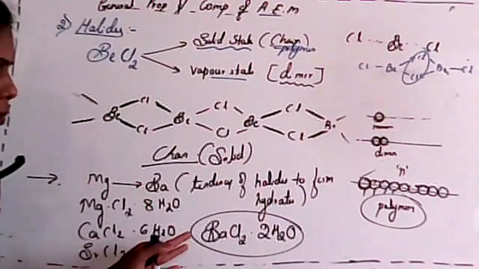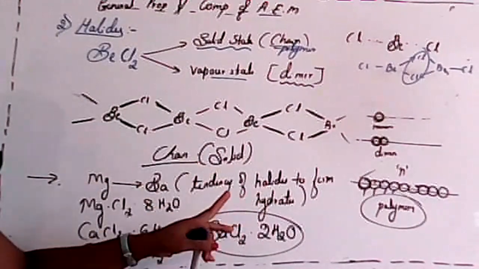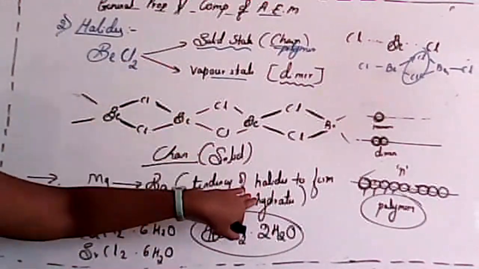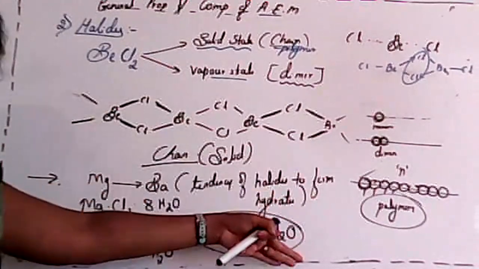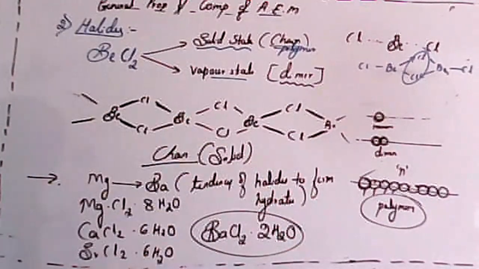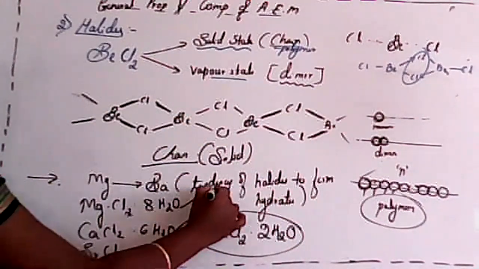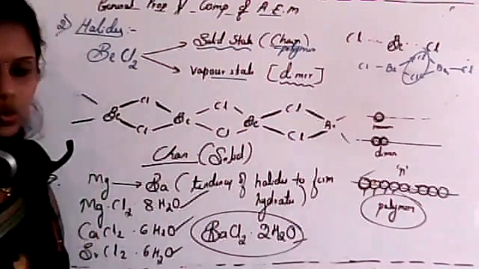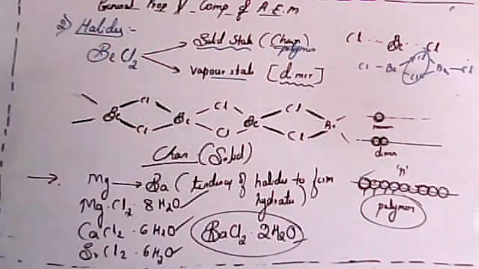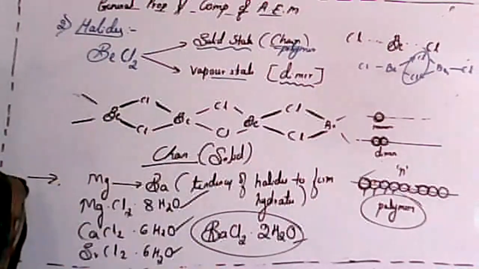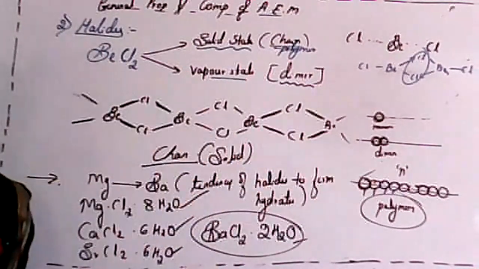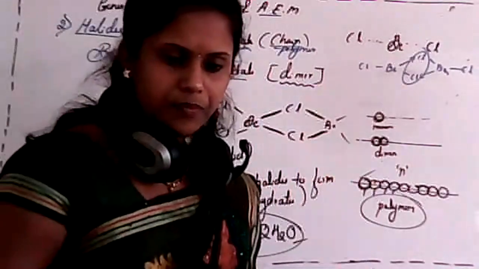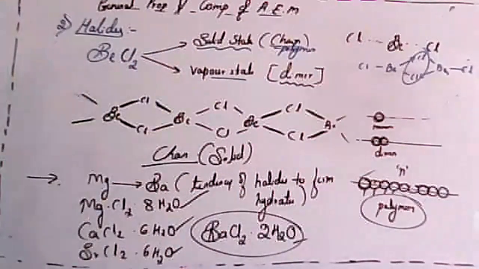You don't have to remember all these things, just remember that the hydrating tendency of halides decreases down the group. Clear? So it needs 8, then 6, after that 2. That's why from magnesium to barium, the tendency of halides to form hydrates decreases. Is it clear about halides, student?